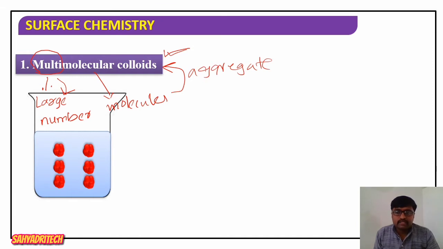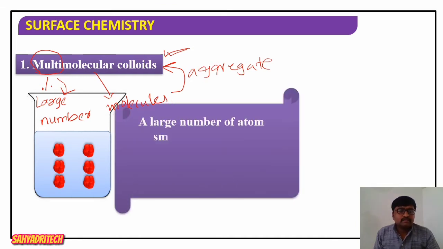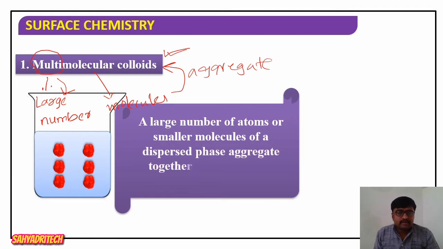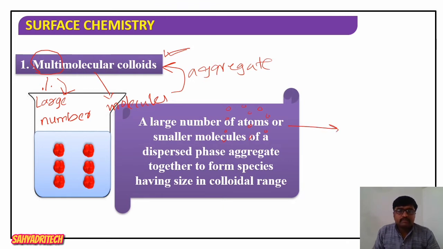Multimolecular colloid is nothing but smaller particles. If the size of the small particles is less than 1 nanometer, they are called true solution particles.